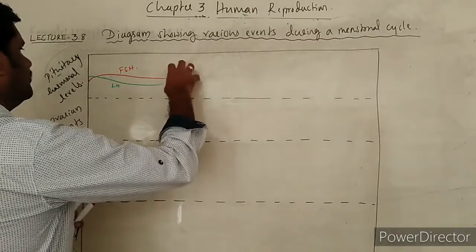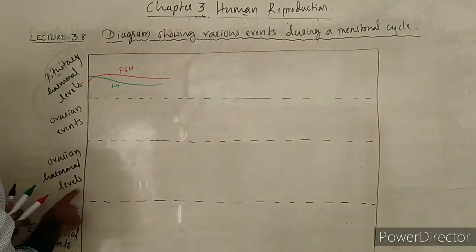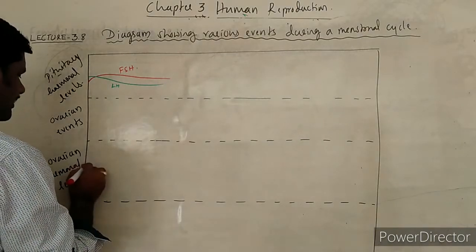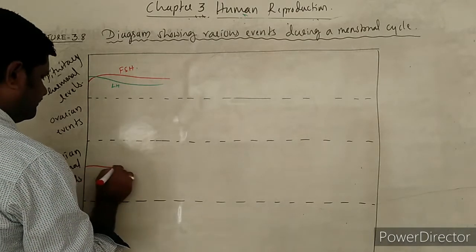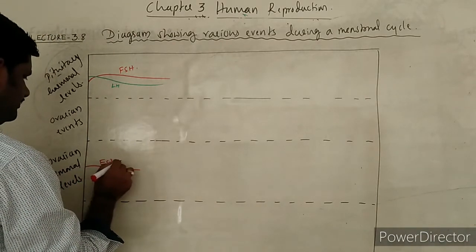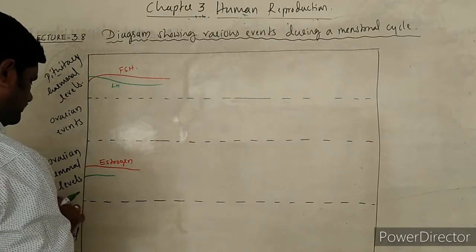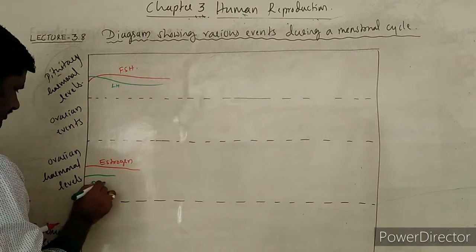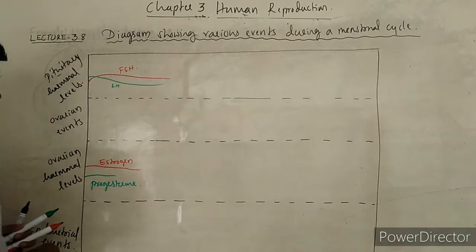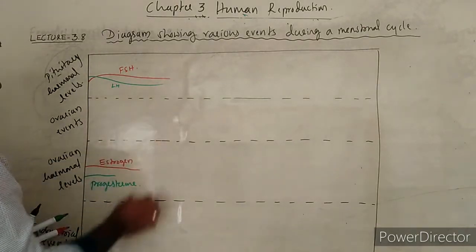They are at a certain level now, and simultaneously the ovarian hormonal levels. First of all I shall start with the estrogen. This is the estrogen level, and this one is the progesterone level. These two are very important.